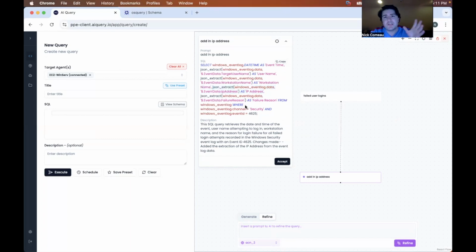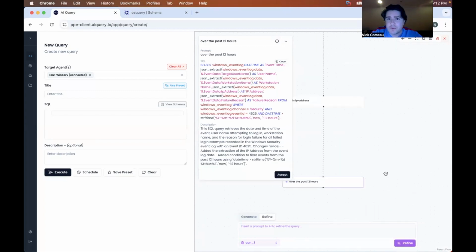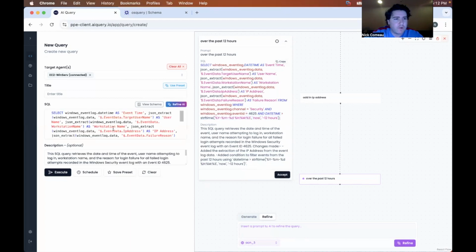The last thing we want to do is narrow down the scope so we're not just getting all failed logins. And let's say over the past 12 hours, because that's when we got notified they started seeing abnormal activity on that device. Granted, we'd probably actually want to broaden the scope to see if anything happened earlier that we may not have caught, but just, again, we're corroborating here. So perfect, we can see the changes added. We added the conditional clause of the date time. And what we will want to do now is hit accept, which will populate it on over here. Give it a title, say failed logins past 12 hours, and then execute on that device.